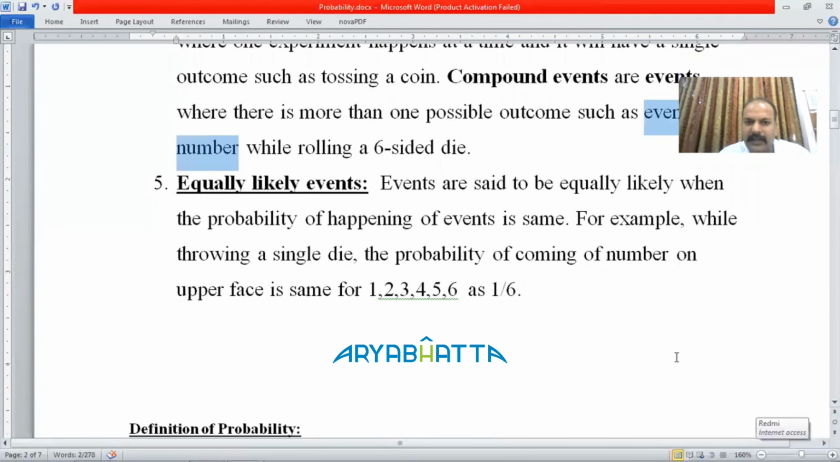Now, what are equally likely cases? Events are said to be equally likely when the probability of happening of each event is the same. This means when you are throwing a dice, the probability of getting one is 1 by 6. The probability of getting two is again 1 by 6. Getting three is again 1 by 6. All these probabilities of getting the numbers are 1 by 6. That is called the equally likely cases.